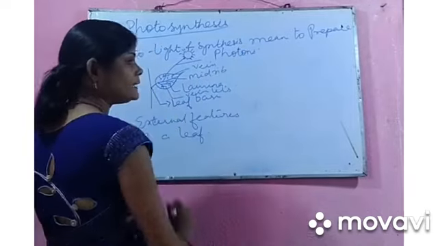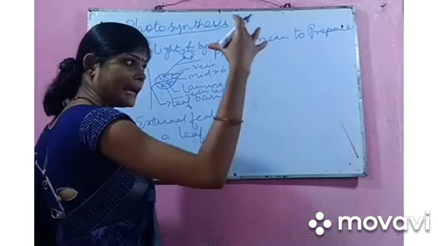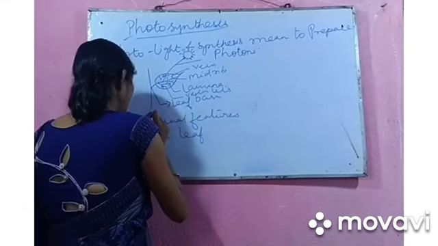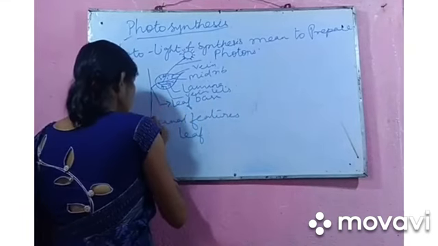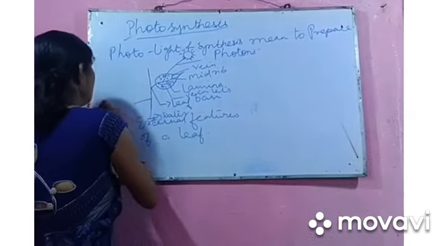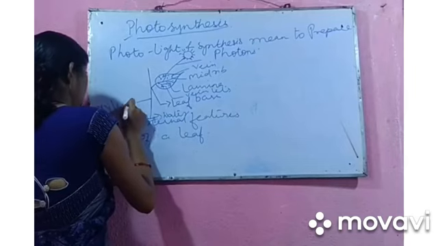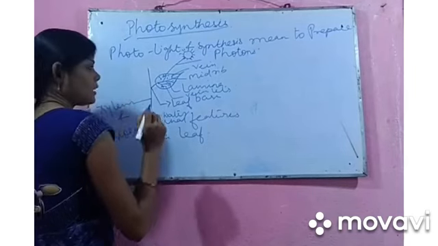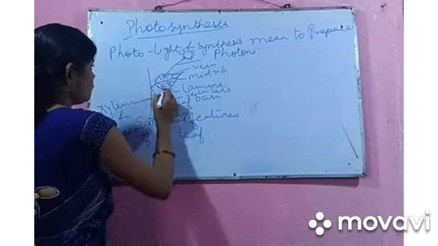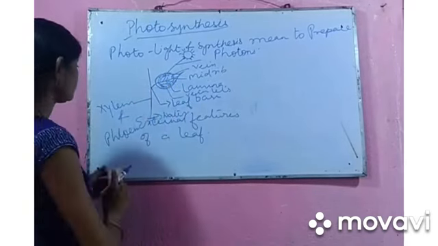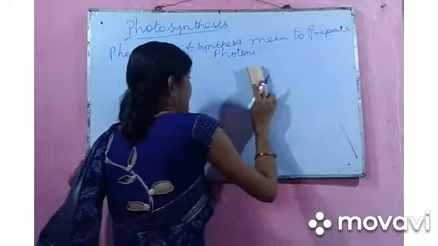They get carbon dioxide gas from the atmosphere, and the water molecule is carried by the conducting vessels, xylem and phloem. And here the process of photosynthesis goes on.